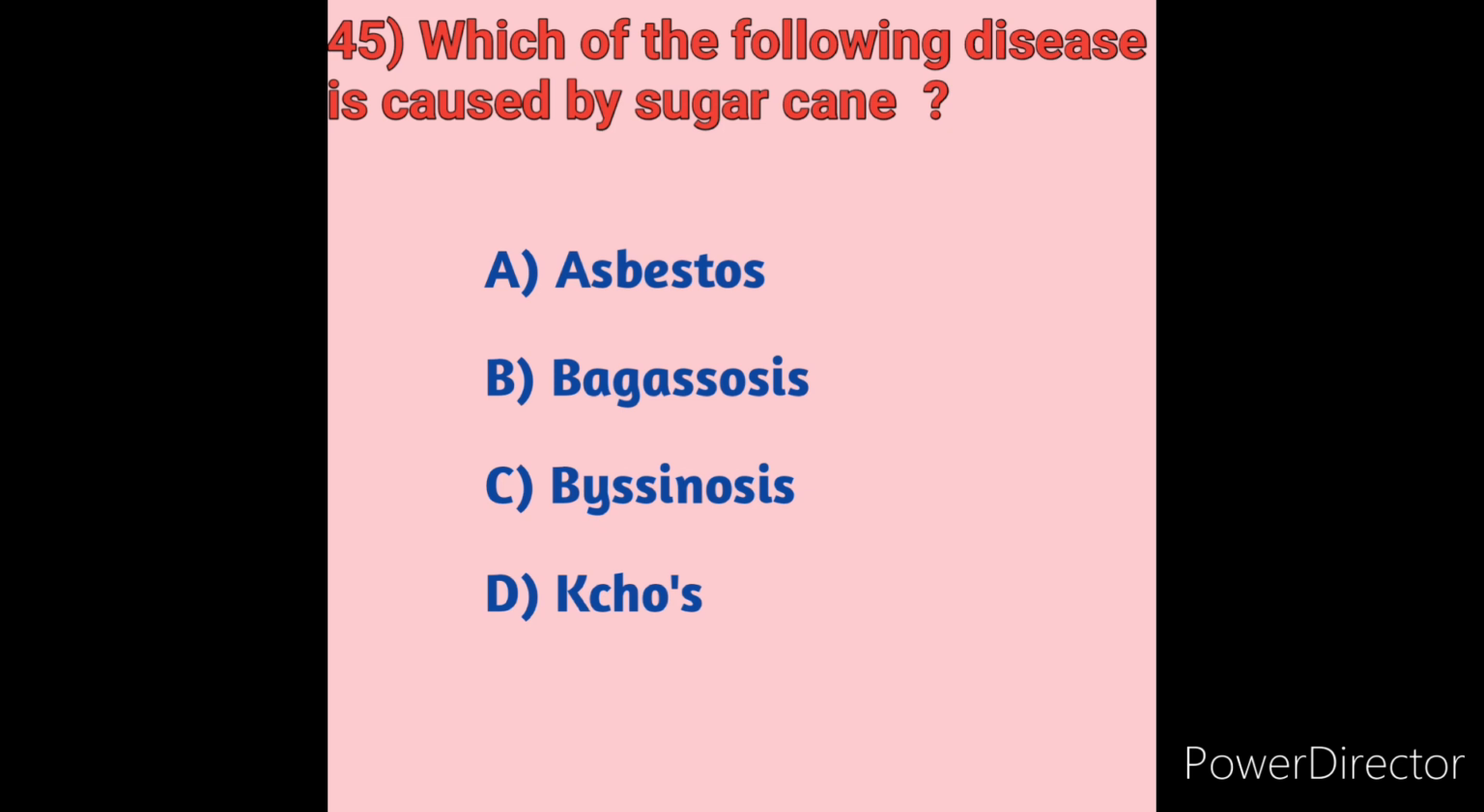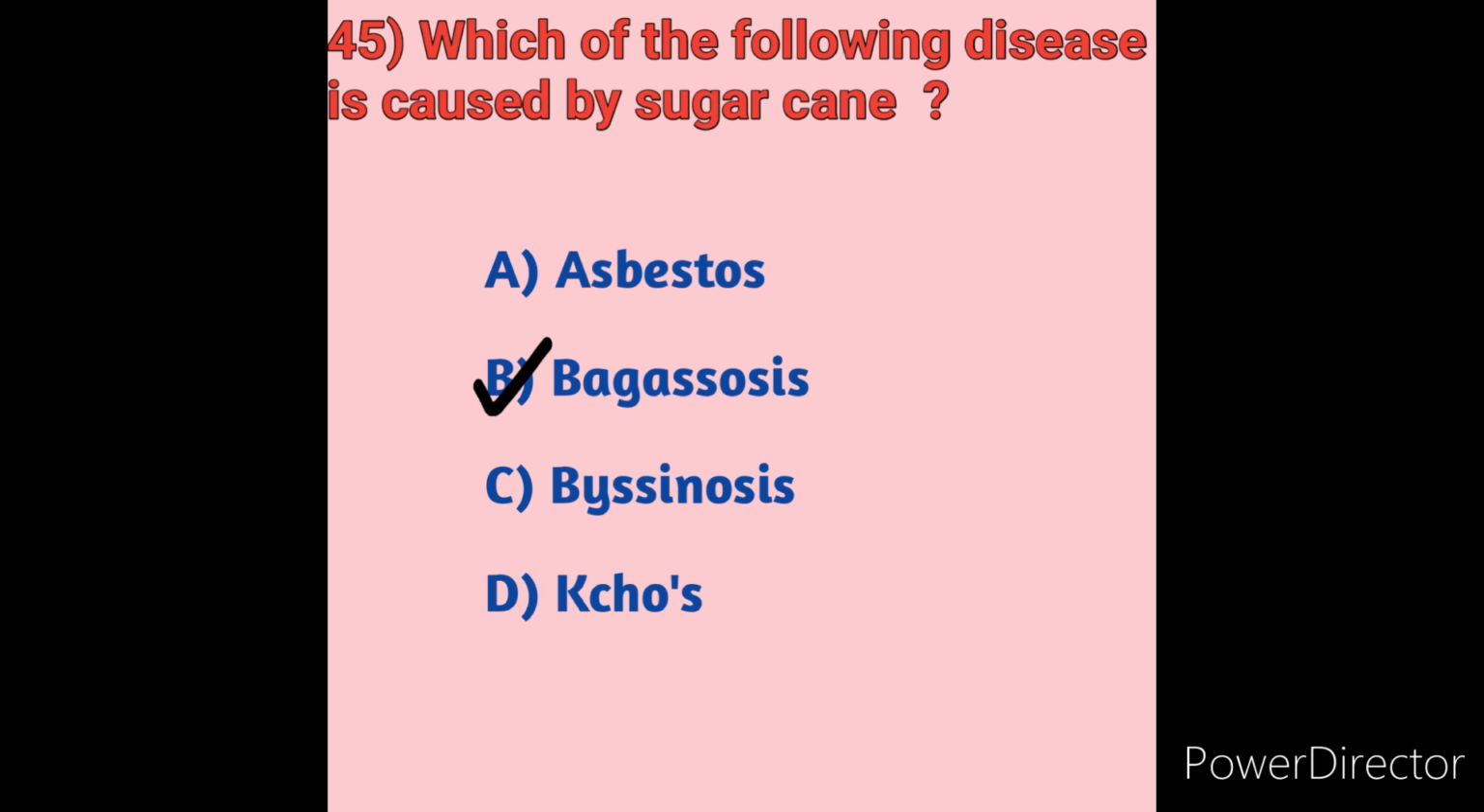Next we will see option C also. What is byssinosis? Byssinosis is a disease condition of the lungs caused by breathing in cotton dust or dust from other vegetable fibers. Option D, TB. We know the disease is caused by Mycobacterium tuberculosis bacilli and is called tuberculosis. So in these options, option B, bagassosis, is the disease caused by sugarcane.